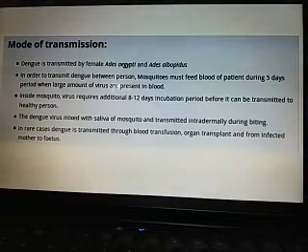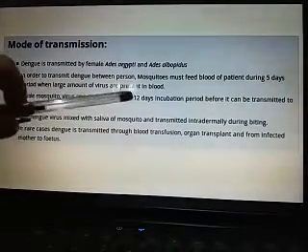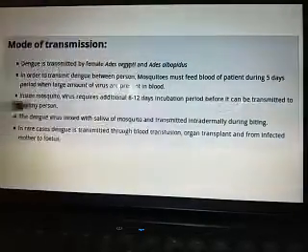That means after the infection of a healthy person, the person becomes positive for the dengue, and during that time, if the mosquito bites the infected person, the virus will enter the intestine of the mosquito, and inside the mosquito the virus requires an additional 8 to 12 days incubation period before it can be transmitted to the